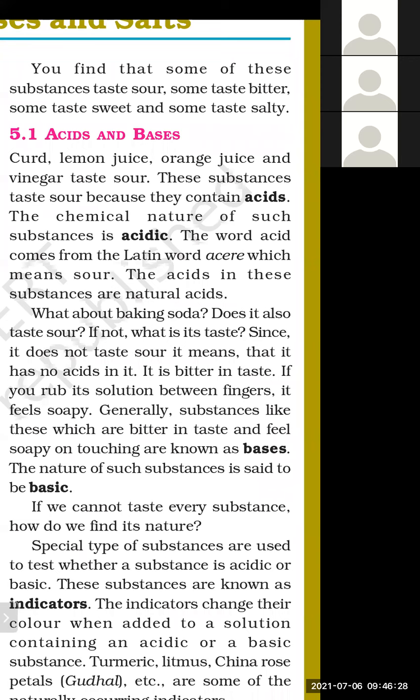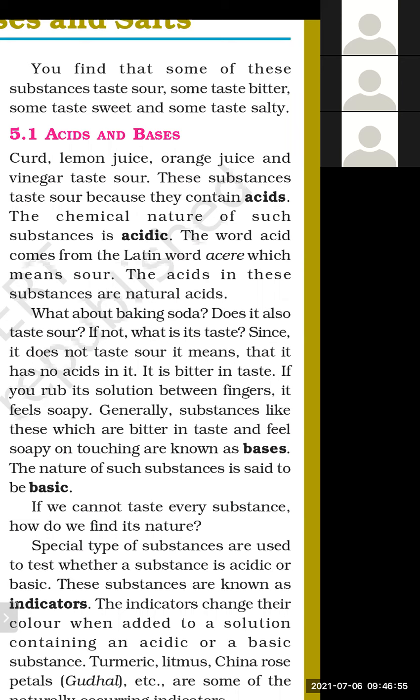Curd, lemon juice, orange juice, vinegar taste sour. So in table 5.1, we have these substances: curd, lemon juice, orange juice, and vinegar, which taste sour. So the substances which have a sour taste are known as acids. These substances taste sour because they contain acids.